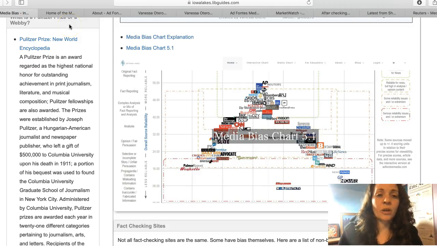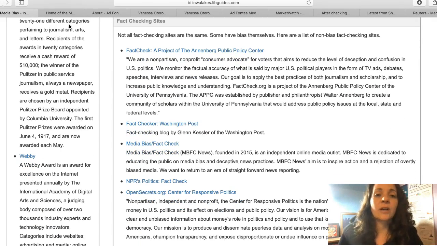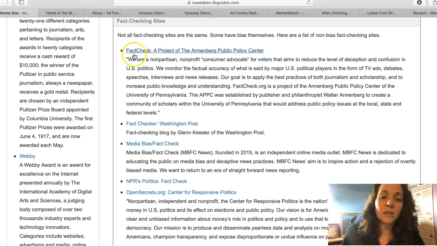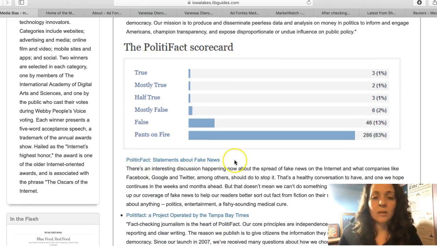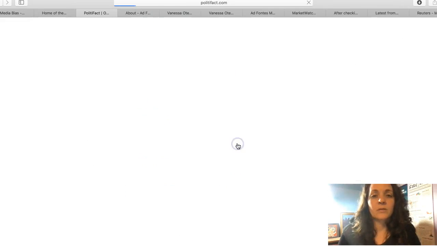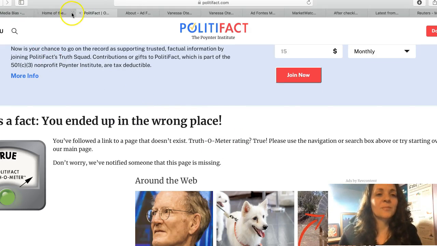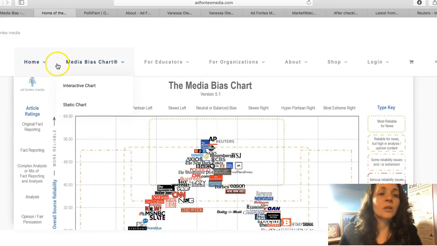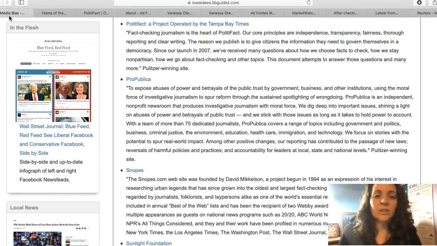If you go back to the chart, there are other sources to look at. You don't just look at one source. So down here we have other fact-checking sites. So again, take those sites and go to these other sources. Try to find out what they give. There's a scorecard here. It's a broken link. So you can look through these and you can find other sources to look through.